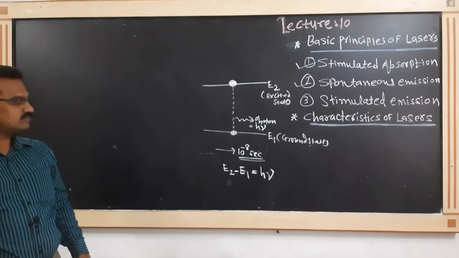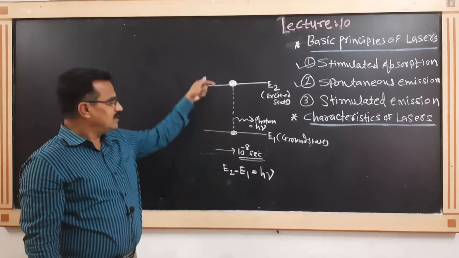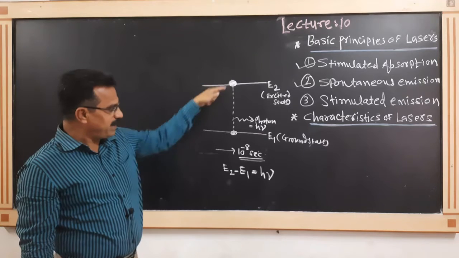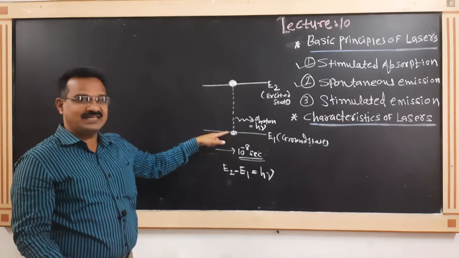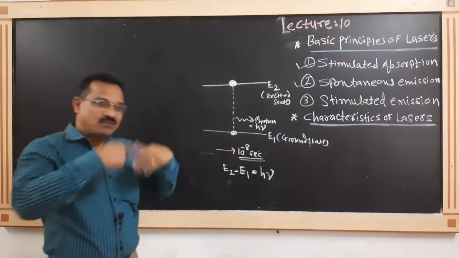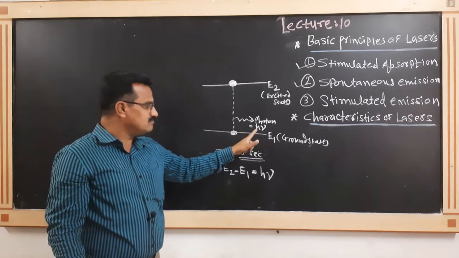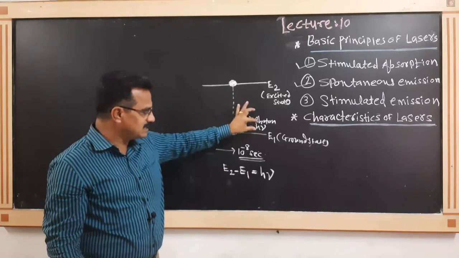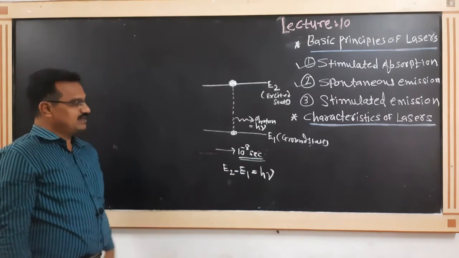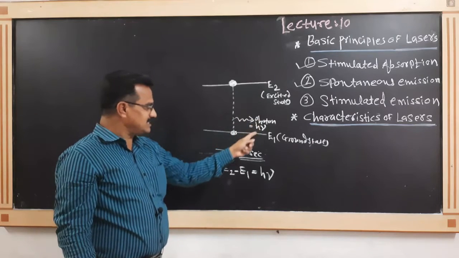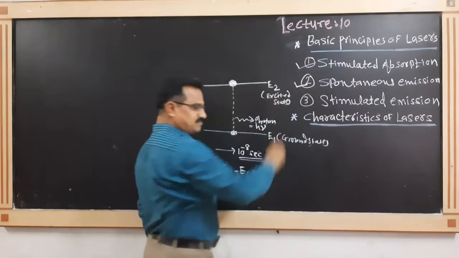It means that after 10 raised to minus 8 second, the electron returns back to the ground state, and at that time the excess amount of energy is released in the form of a photon, and that energy must be equal to h mu, the difference of these two energies. Such a type of electron transition we call a spontaneous transition.